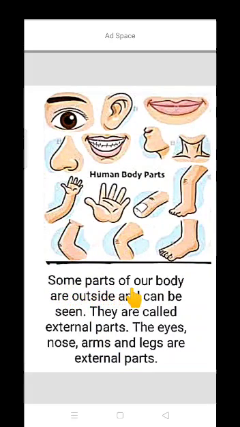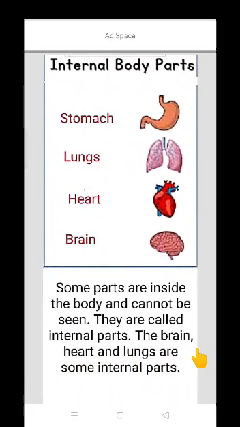Some parts of our body are outside and can be seen. They are called external parts. Students, the parts that we can see outside, like nose, arms, legs, are called external parts.